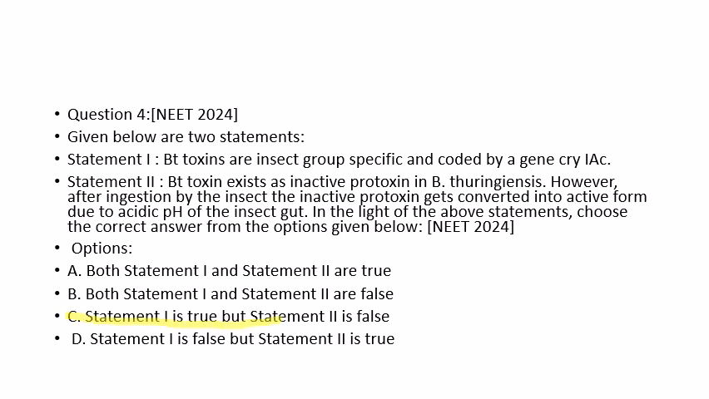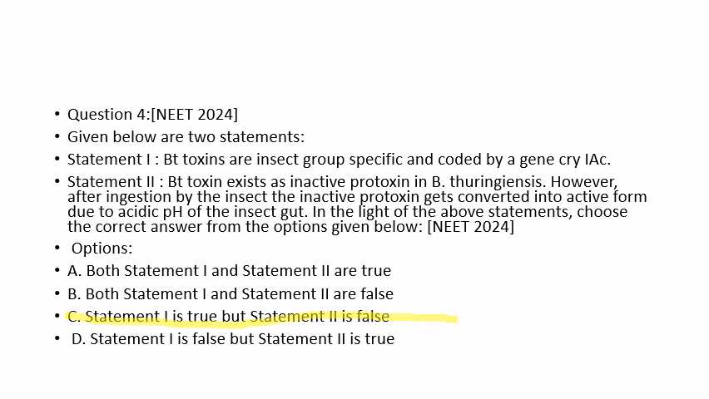Statement 1 is true but statement 2 is false. So the solution they have given is C. The correct answer is option C. The specific Bt toxin genes were isolated from where? They are isolated from Bacillus thuringiensis, and later incorporated into several crop plants such as cotton.